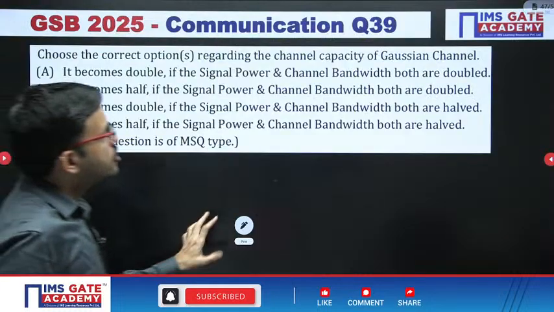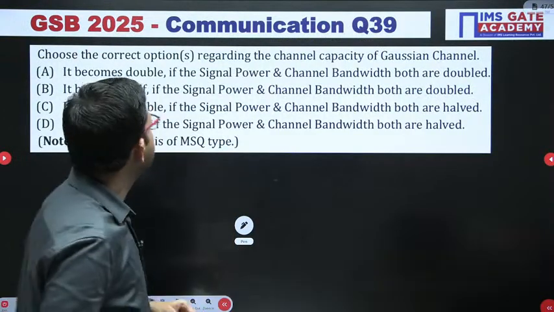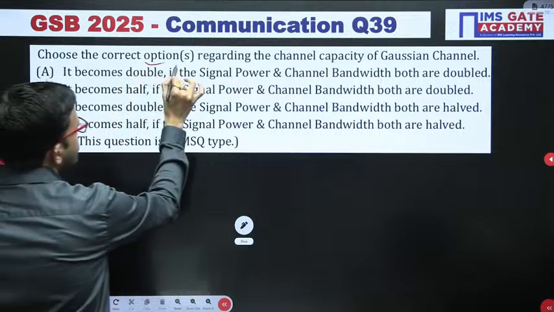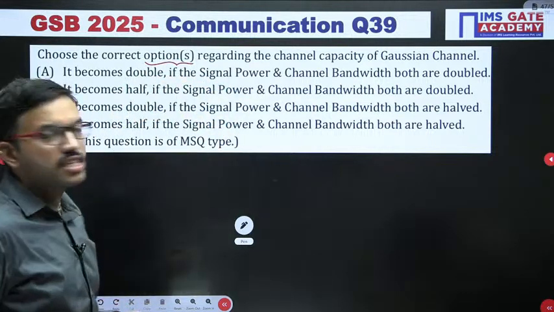Okay, next question. This is an easy question only. I hope all of you can give it a try. Choose the correct option or options regarding the channel capacity of Gaussian channel.